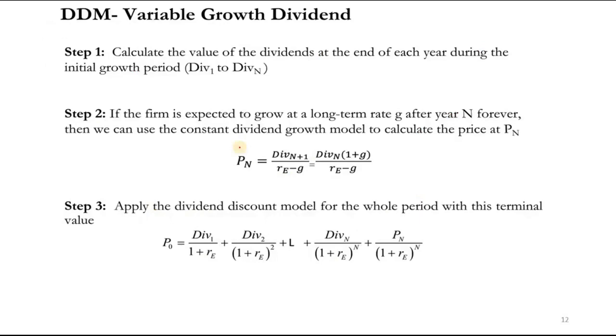Okay, the last model is the dividend discount variable growth model. In the variable growth model, before explaining this slide, I will first jump to the question, and it will be easier to understand this slide. There are basically 3 steps. I will explain these steps after we solve the question.